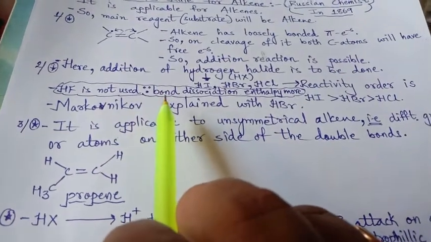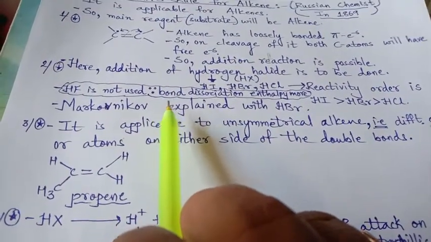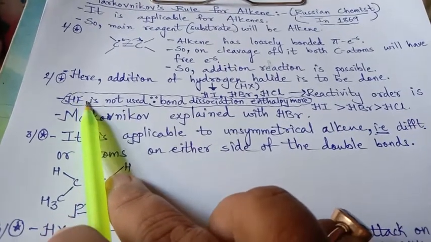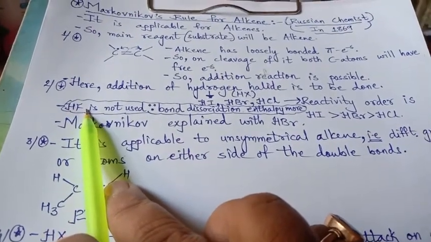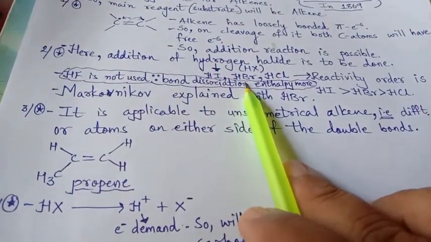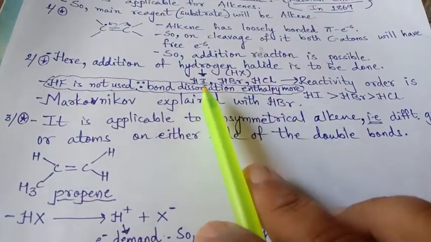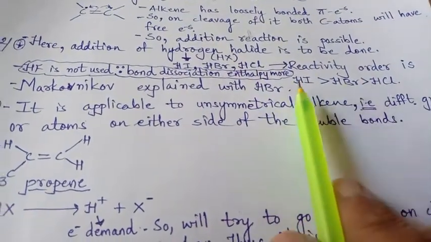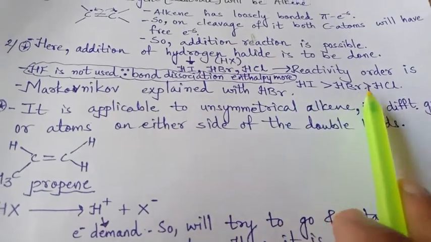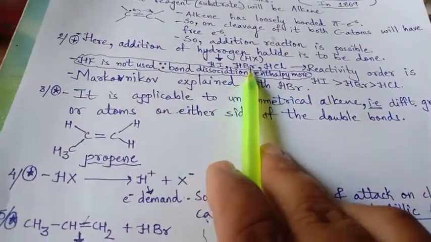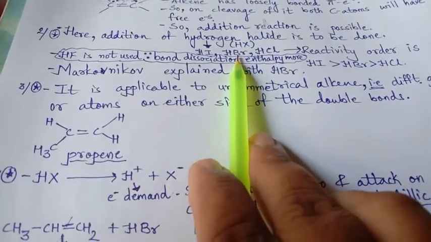Because of that high dissociation enthalpy, hydrogen fluoride is not observed having the addition reaction as per the Markovnikov rule. Hydrogen iodide, hydrogen bromide, hydrogen chloride, all of these can be used, but the order of their reactivity is hydrogen iodide greater than bromide and then the chloride. And Markovnikov used hydrogen bromide.